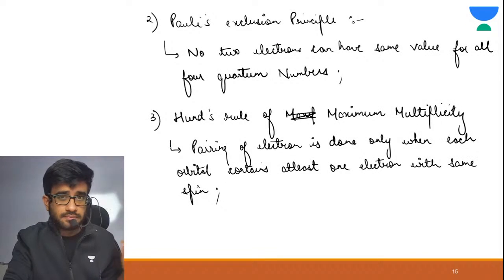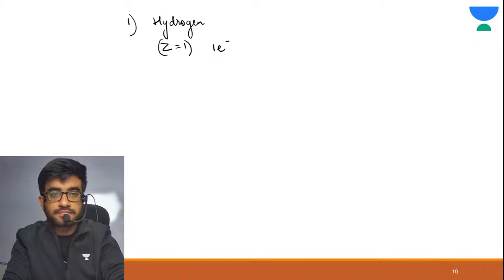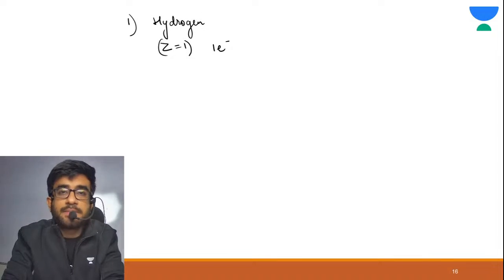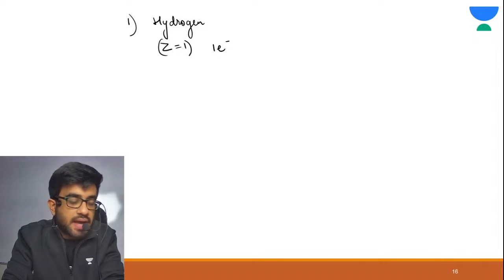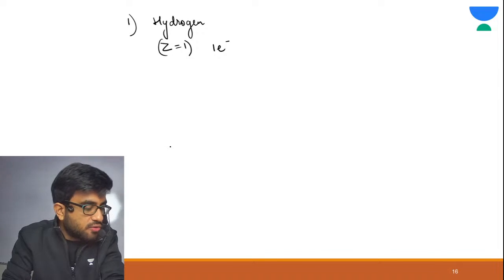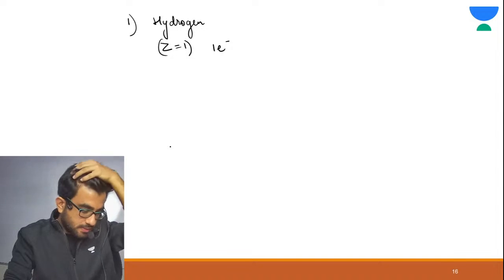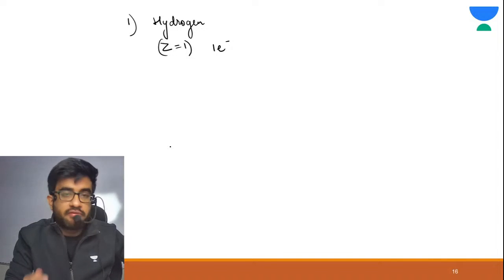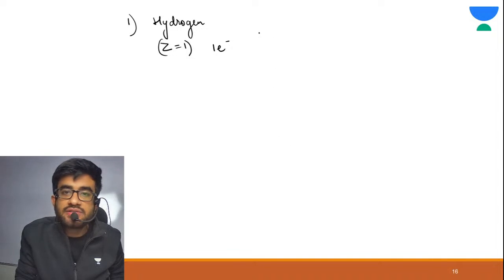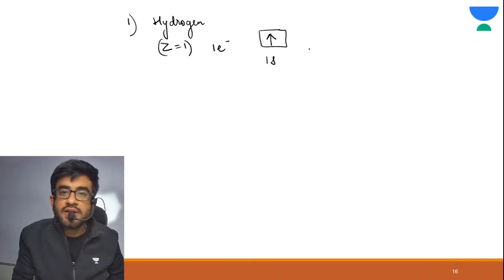Tell me in the chat section, S subshell has how many orbitals? One orbital, correct? So it has one orbital. This is your 1s, and one electron would be filled. So this is 1s1.